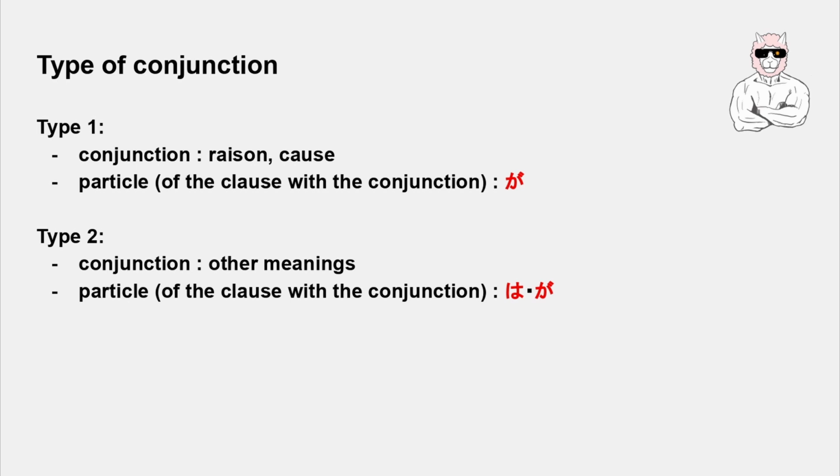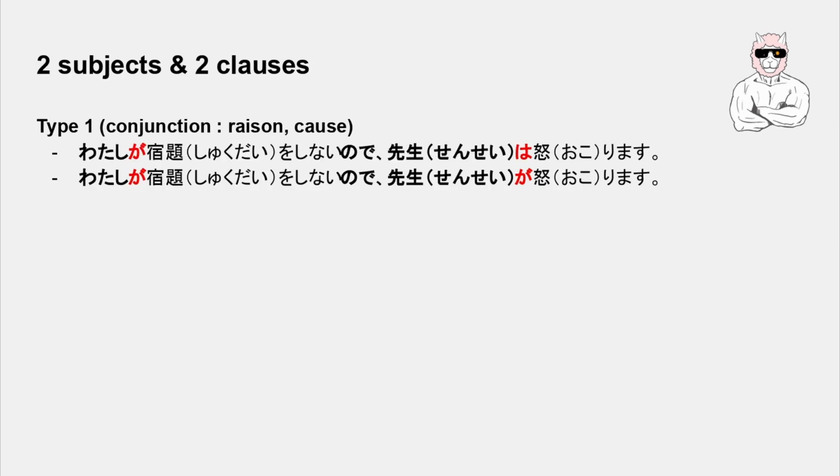And wa or ga is optional for the clause without conjunction. So if there is a conjunction node or the like, which means reason or cause, the clause takes the particle ga, and the clause without conjunction can take both.